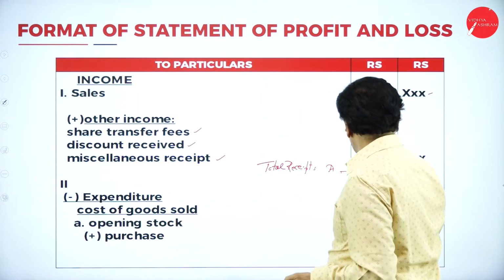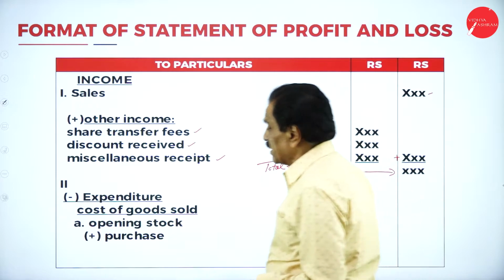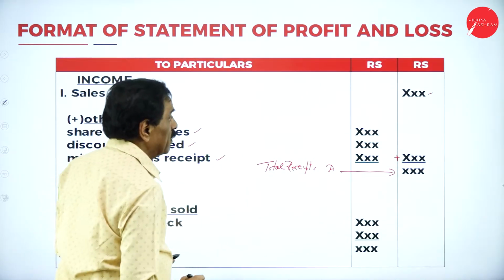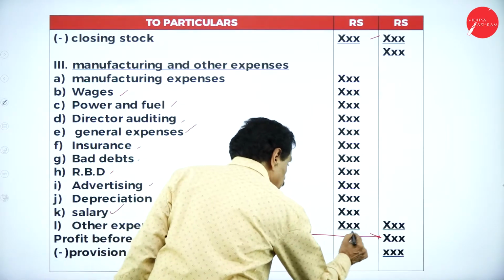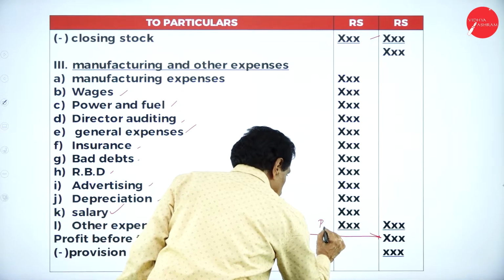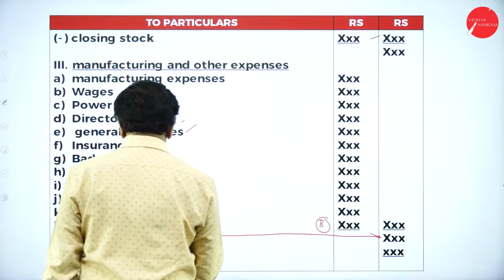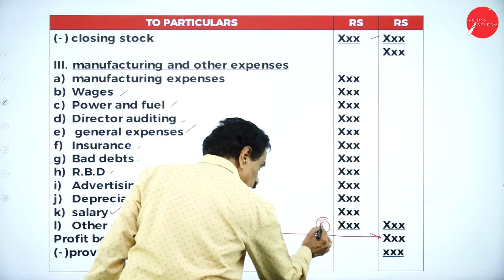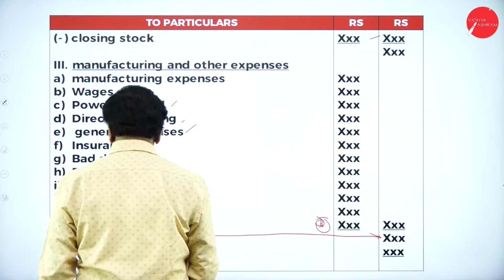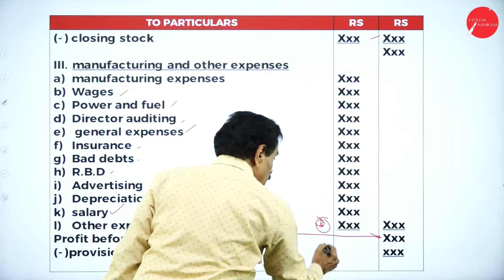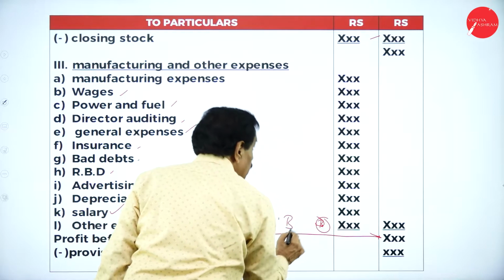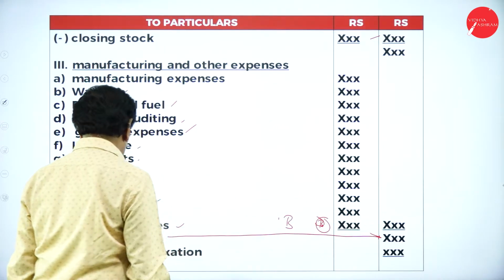Sales plus other income is the total receipt, A. Then all the cost of goods sold and all the expenditure should be deducted. You call the total B. Then A minus B, when all other expenses are deducted, gives the profit before taxation.